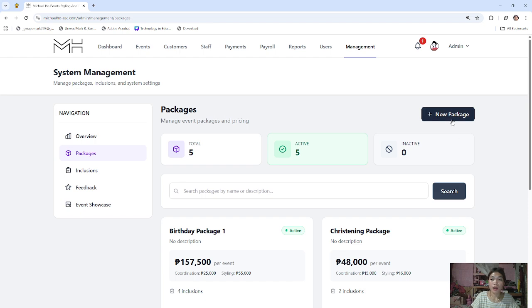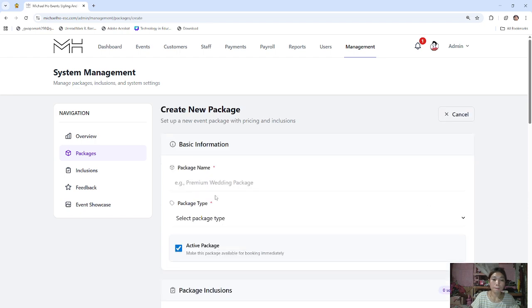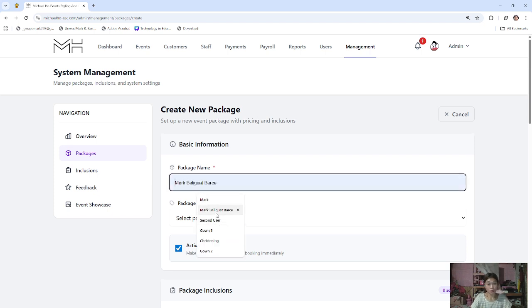If you want to add a new package, new package name, for example, birthday three.